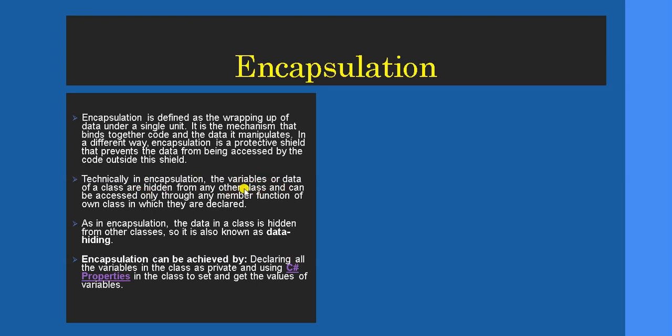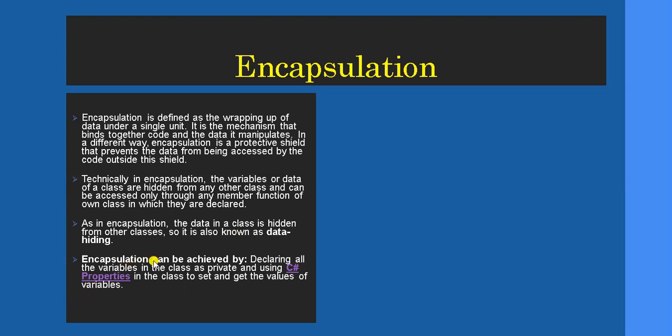Any other class cannot use those variables or data; they can be accessed only through a member function of their own class. Means the functions declared within the same class can use those variables and data. As in encapsulation, the data in a class is hidden from other classes. It is also known as data hiding. One can ask what is data hiding? The meaning is the same, it is a synonym for encapsulation as per the C# language.